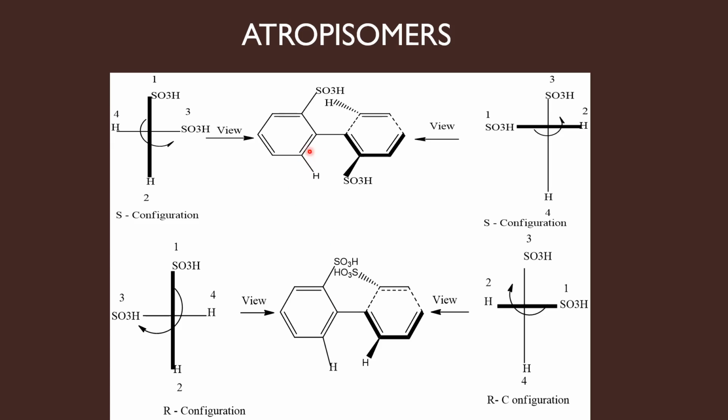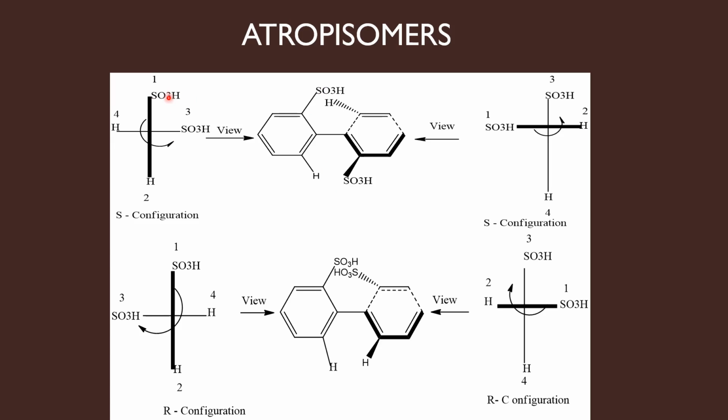Now let us assign the RS configuration for these two enantiomers. First of all we shall do it for this biphenyl. I am viewing the molecule by standing near this vertical ring. So first of all I have to draw the cross lines. Since I am standing near this vertical ring, I am thickening the vertical line, and the vertical ring has SO3H at the top, hydrogen at the bottom.